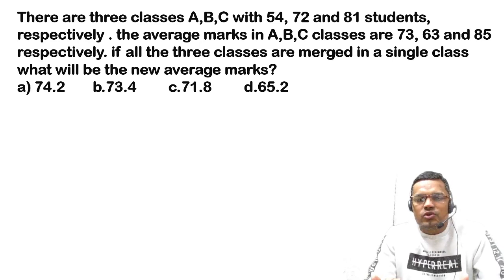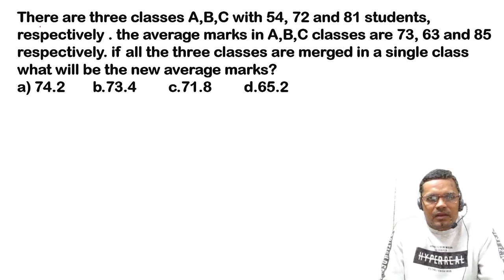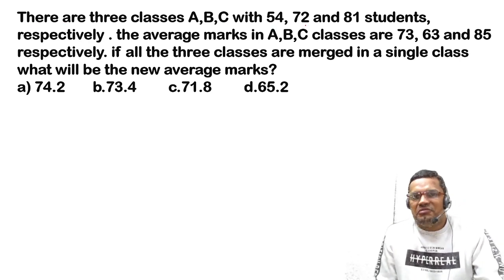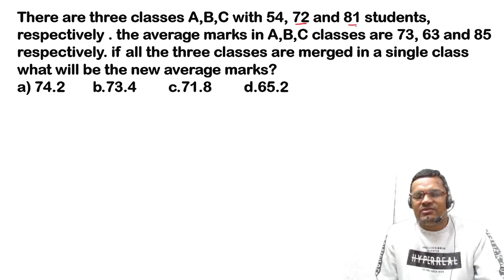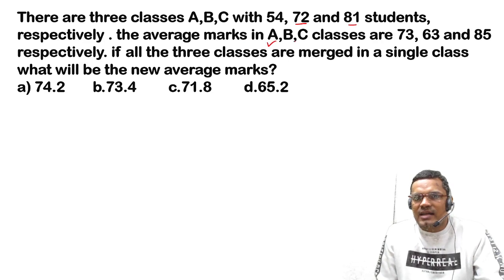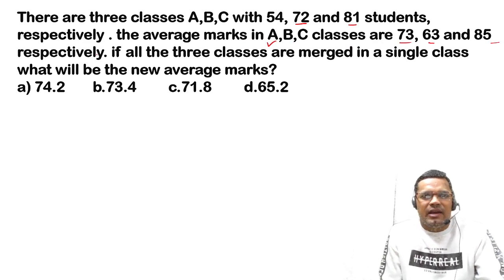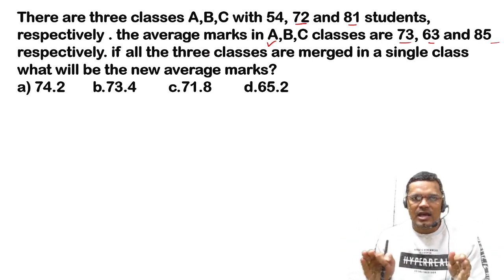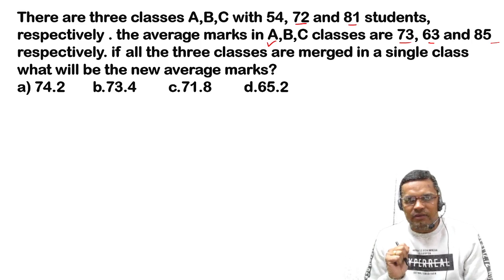There is a question in front of your screen. Three classes A, B, C have 54, 72, 81 students respectively, and the average marks in classes A, B, C are 73, 63, 85 respectively. If all three classes are merged into a single class, what will be the new average?